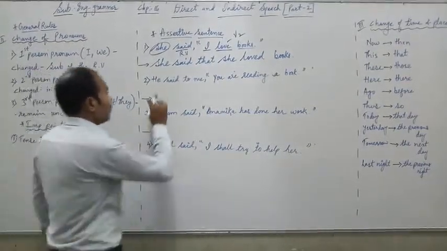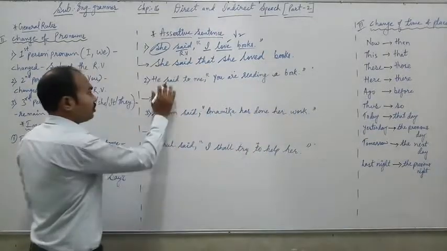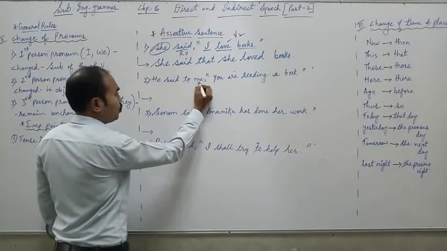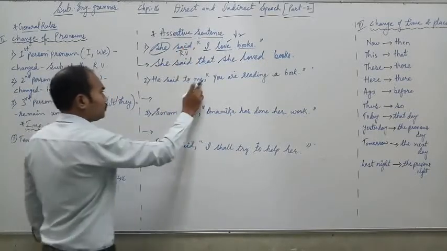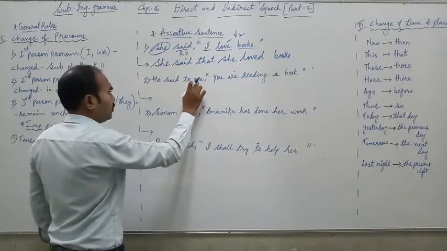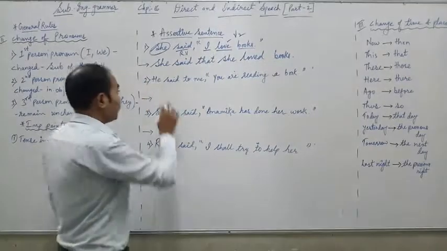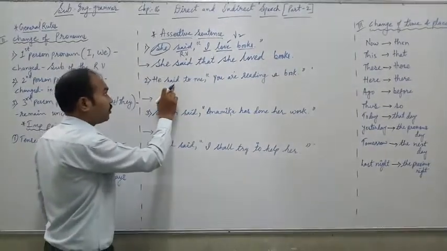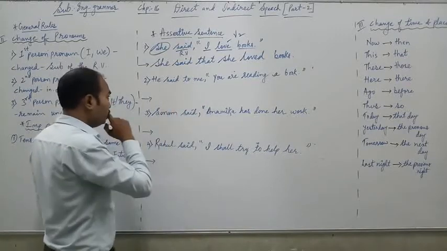Question number 2. He said to me, "You are reading a book." In this question, you can see a new word, "to me," which was not in the first question. So what is this? "Me" is an indirect object. This is the subject, this is the reporting verb, and "me" is your indirect object.